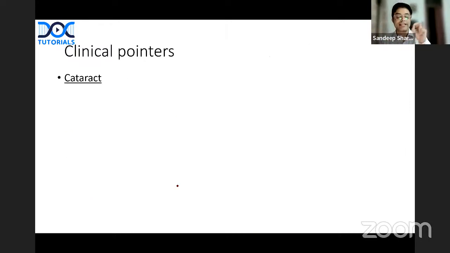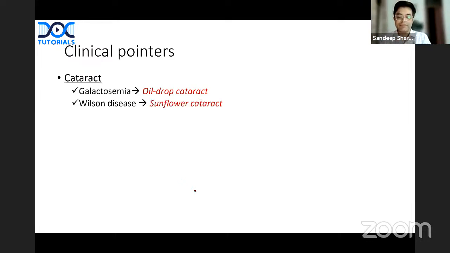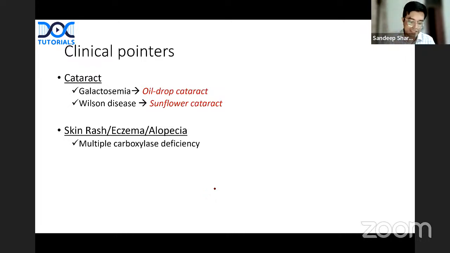If the question says the child is having cataract, look at what type of cataract it is. If it is an oil drop cataract, galactosemia should be a possibility. If the question is saying sunflower cataract, Wilson's disease will be a possibility. Then, which inborn error of metabolism has skin rashes, alopecia, and eczema, that is an atopic dermatitis-like rash? Multiple carboxylase deficiency and biotinidase deficiency. Both of them are very, very important.